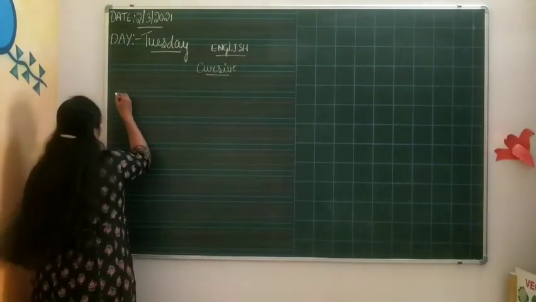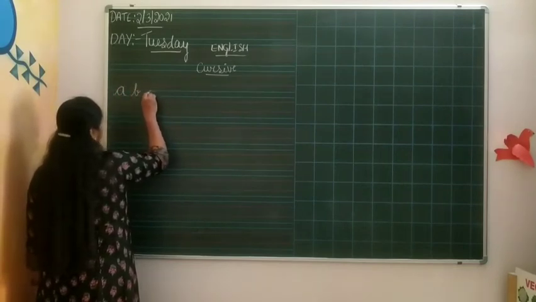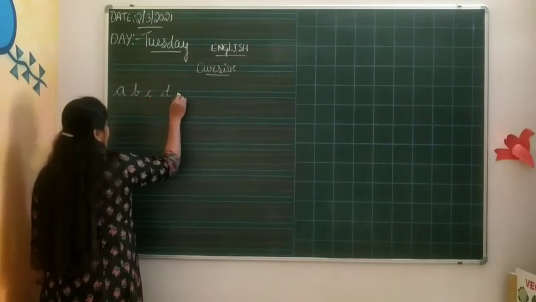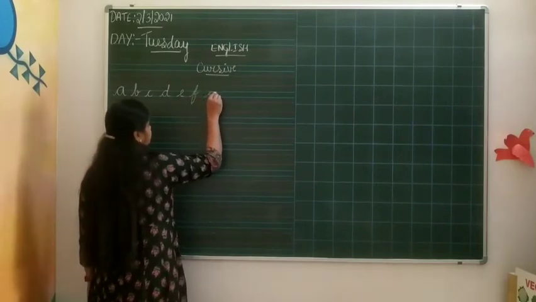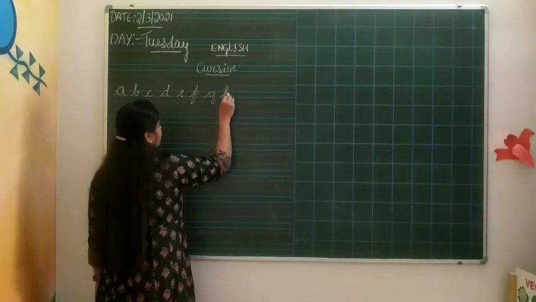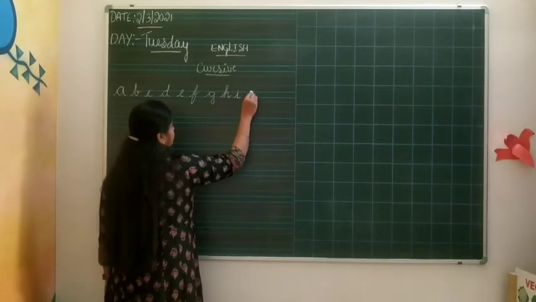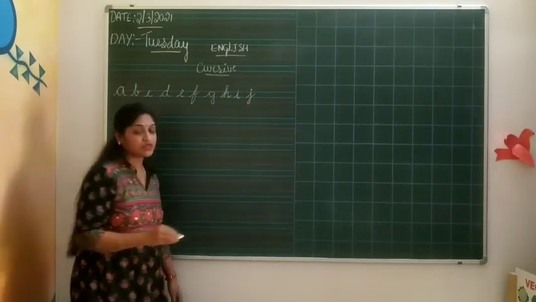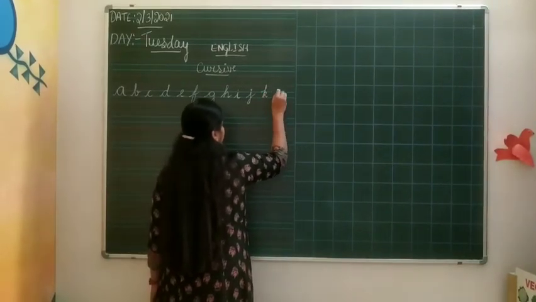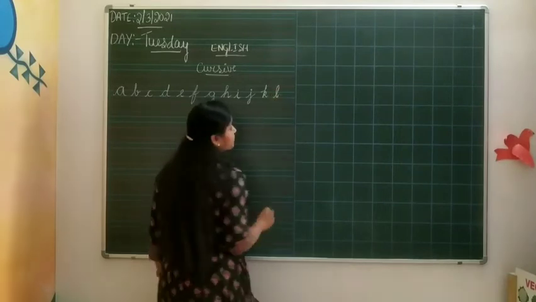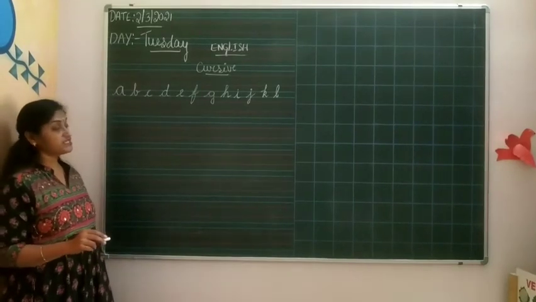Okay, in that you learn A, B, C, D, E, F, G, H, I, J and K, L. You have learned till here. Now A, B, C, D, E, F, G, H, I, J, K, L.